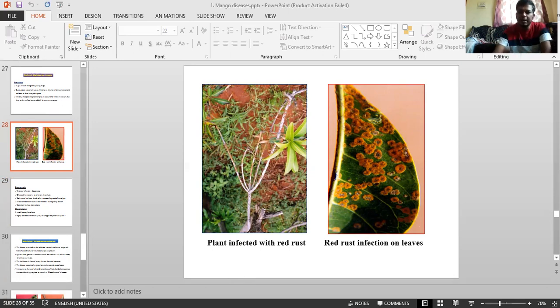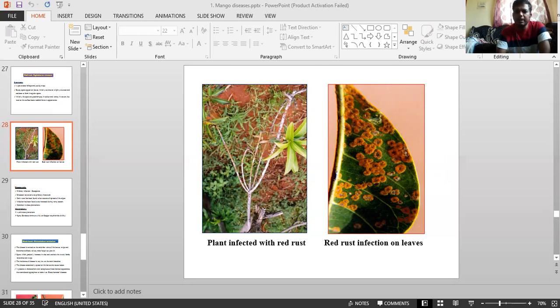Okay? And next, it is an alga, red rust caused by Cephaleuros virescens. It is a common pathogen in almost all fruit crops. Red rust and sooty mold are commonly present in almost all crops. Okay? And next, coming to the economic importance. In India, it has been observed in Bihar, Karnataka, UP, and almost all the states.